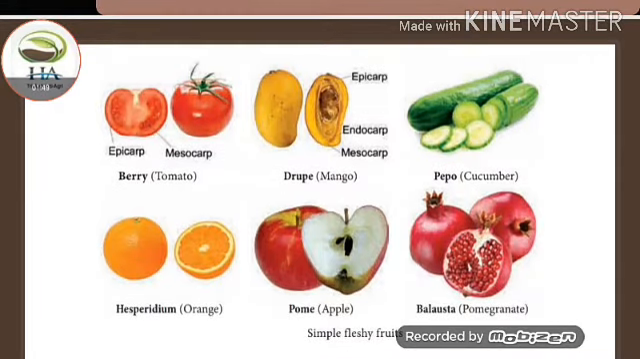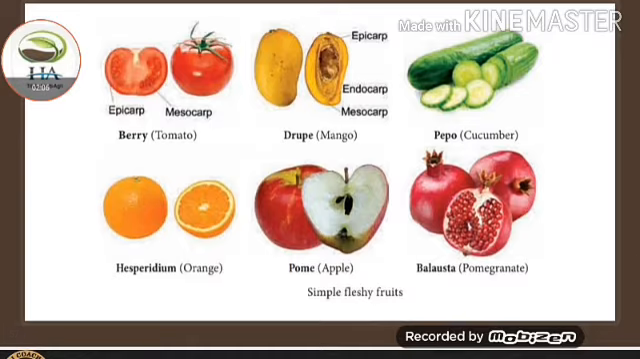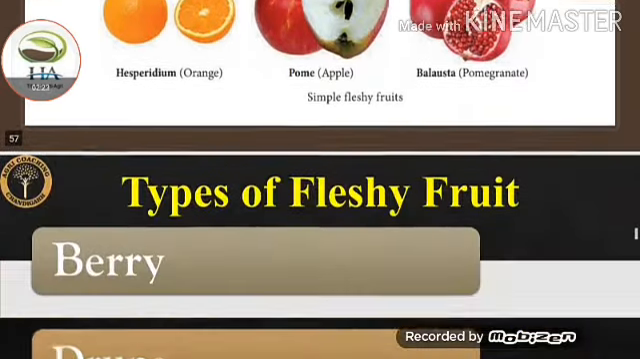The first one is the tomato fruit. This one is the berry type of fruit. Second one is mango, drupe type of fruit. Third one is cucumber, pepo type of fruit. Next one is the orange, hesperidium type of fruit. Next one is apple, pome type of fruit. And the last one is pomegranate, balausta type of fruit. These are the simple fleshy fruits.